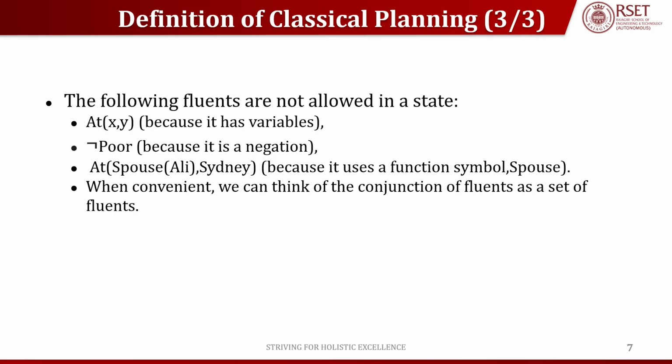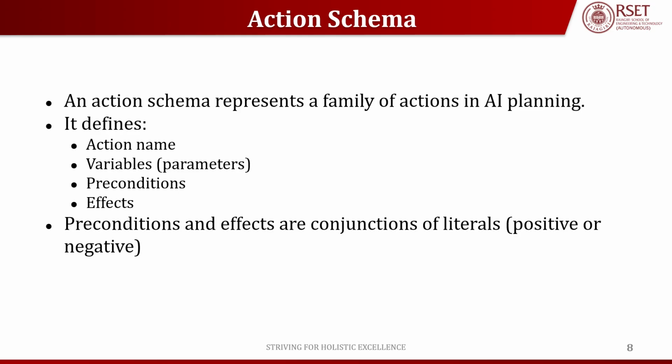Now we'll see the next topic, that is action schema. An action schema represents a family of actions in AI planning, and it describes an action in the most general way. It is defined with an action name, variables, preconditions, and effects.